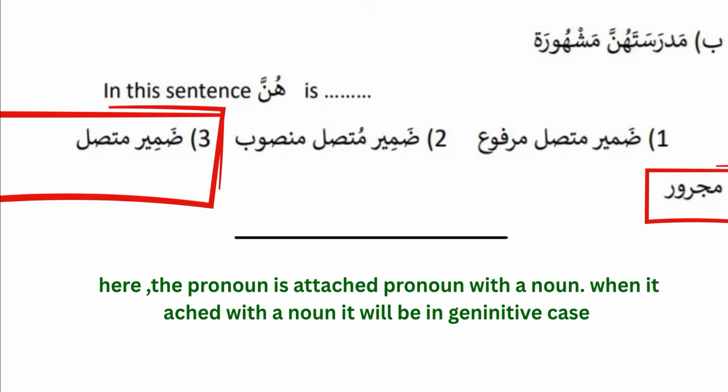So next question, madrasatu hunna mashhuratun. In this case, the dhamir hunna, which type of dhamir is it? Actually, hunna is the muttasil dhamir, and it is attached to a noun. Madrasa is a noun. So it is dhamir muttasil majrur. When it is attached to a noun, it will always be in the genitive case as a mudaf ilayhi.